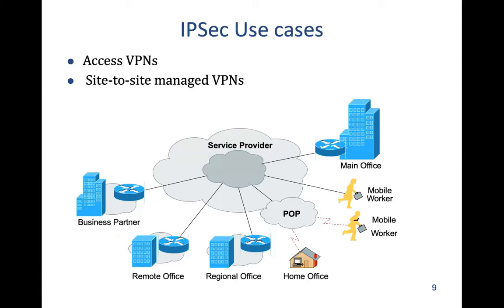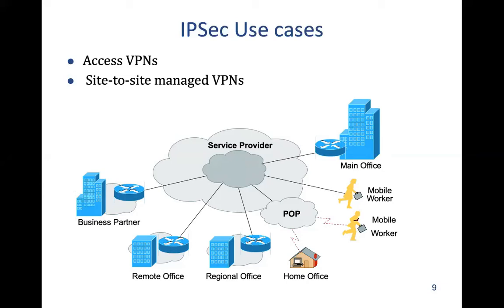Let's look at simple use cases. Use cases are very similar to what we have seen earlier in L2 VPN. So we can connect two campuses of one office, a remote office and main office, through an IPsec VPN. Or a business partner can connect to the extranet of the office. Similarly, somebody working from home can connect through a point of presence, which means from home we can have a DSL, broadband or Wi-Fi connection.